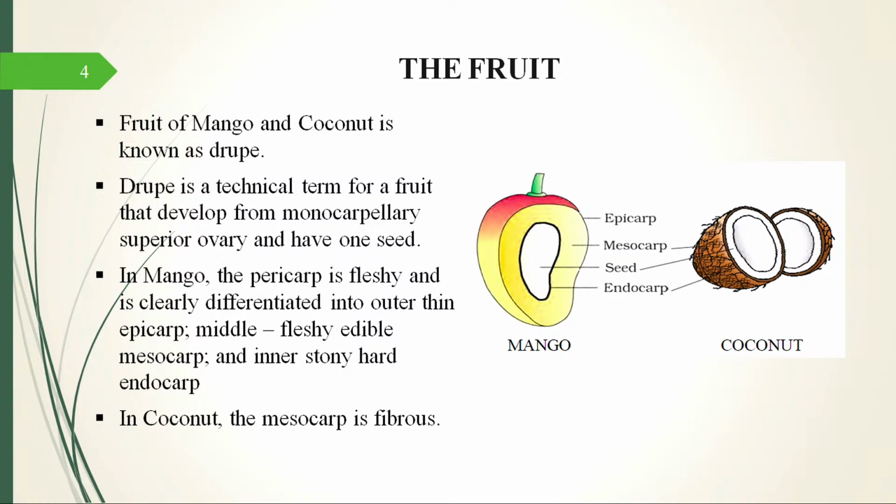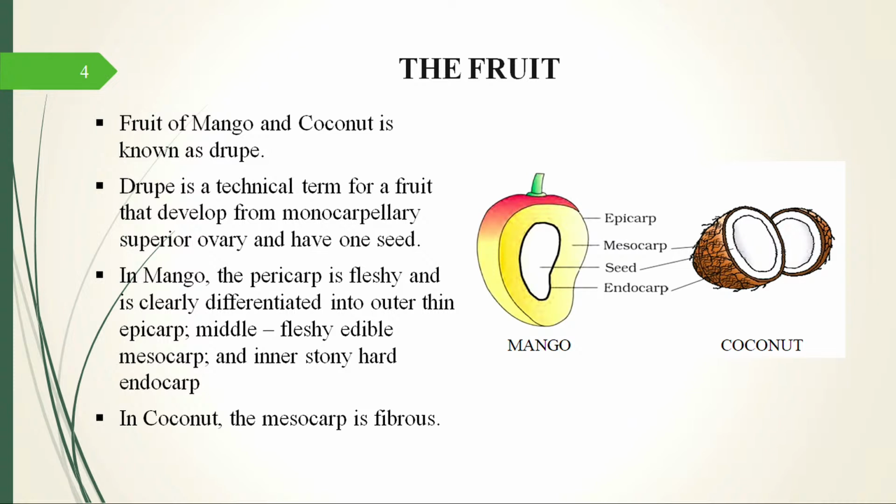evolved or which has matured from a monocarpellary superior ovary and it has only one seed. So if you go back to the previous sessions, you will know each of these terms. We have discussed them at length. So whenever the ovary is monocarpellary, that means it has only one carpel, and the ovary is superior, and it has one seed. So when such an ovary matures to form a fruit, that type of fruit is known as a drupe.